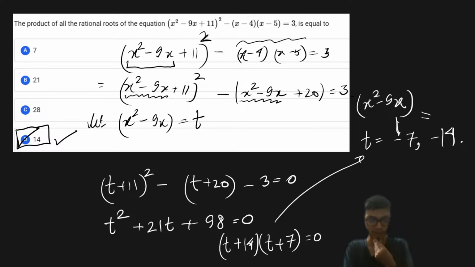Then this is a very similar problem. You just need to understand how you are going to simplify or manipulate it. Instead of solving the biquadratic equation, I try to simplify it in terms of another variable so that it's a quadratic in that variable. Once I get the quadratic, I find the roots in that variable and then find the roots in the original variable x. So instead of solving the biquadratic equation, I'm solving a quadratic equation in a different variable. Is this clear to all of you? Please let me know if it is clear or not.